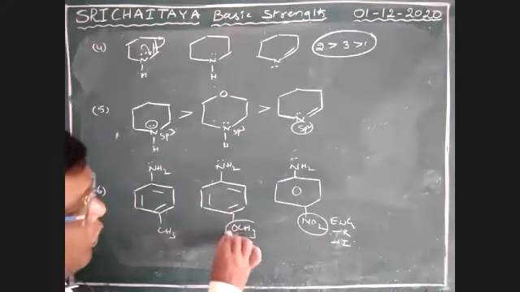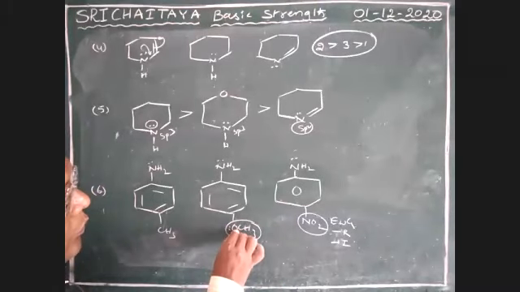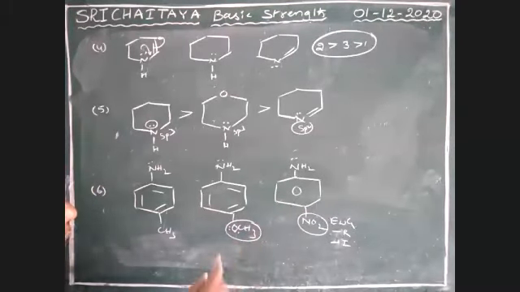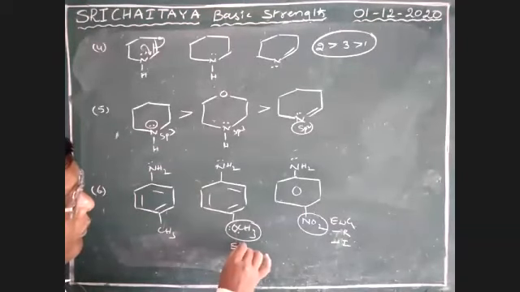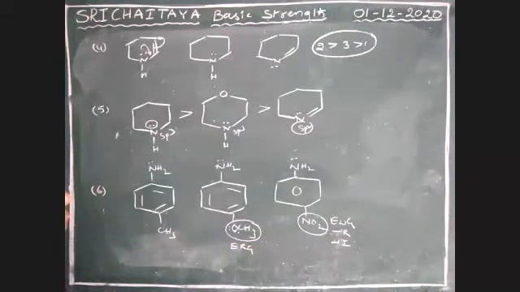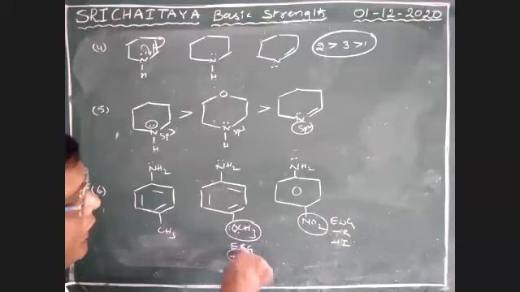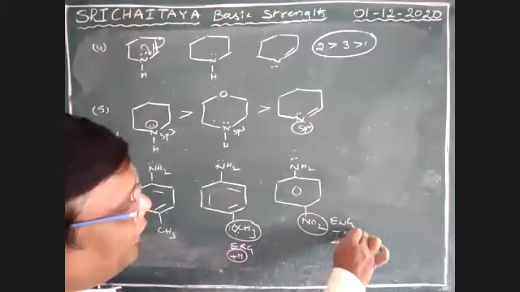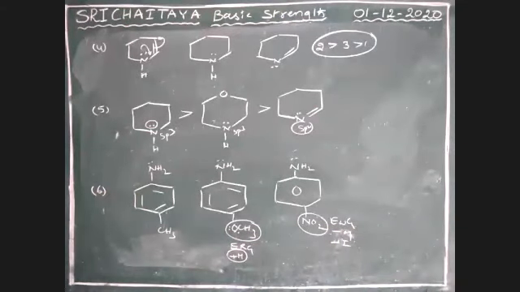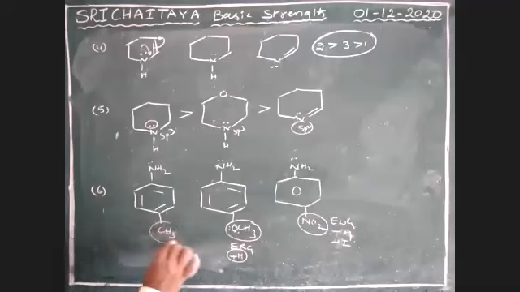Here, OCH3. Methoxy is an electron releasing group, so plus M is applicable. Plus M or plus R, both are the same. And there is hyperconjugation.